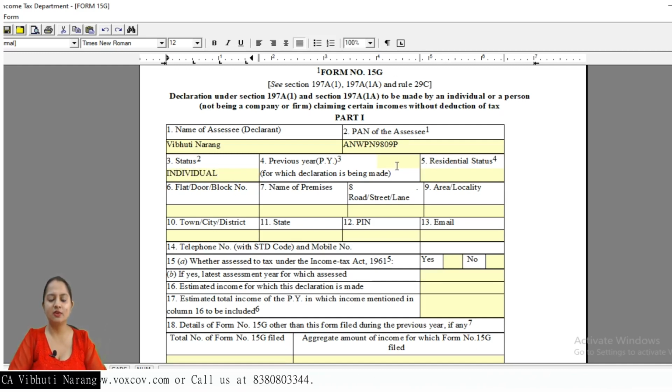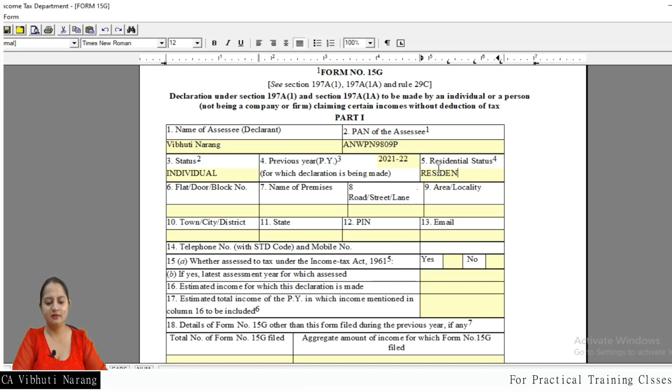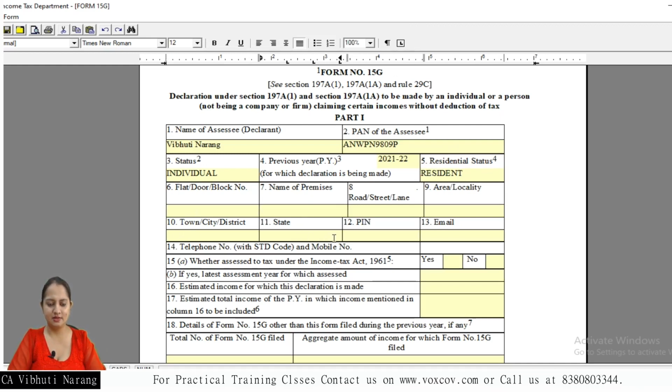Then the previous year for which the declaration is given. As of now this is 21-22, so we'll make it 21-22. Residential status: you are a resident in this financial year. Then enter your address, town, district, state, email ID.